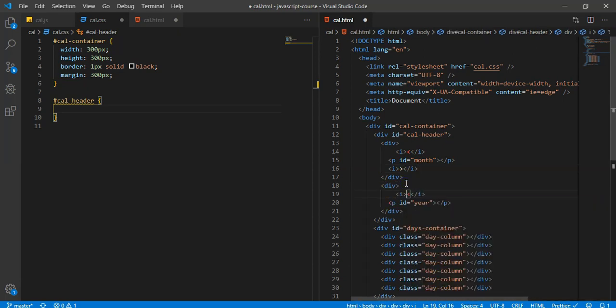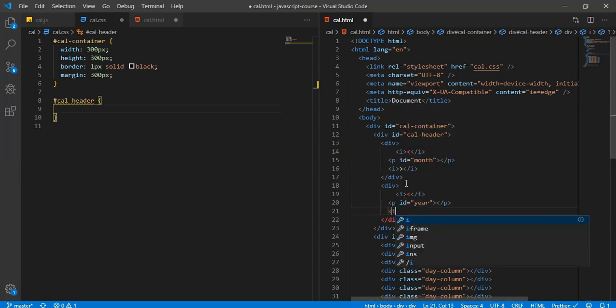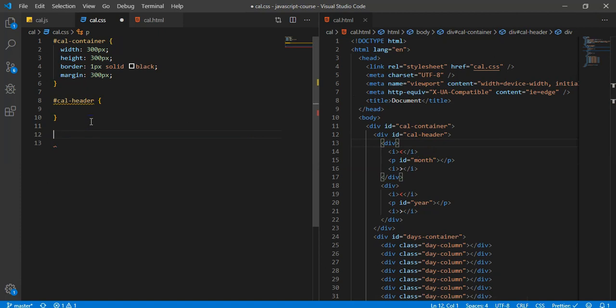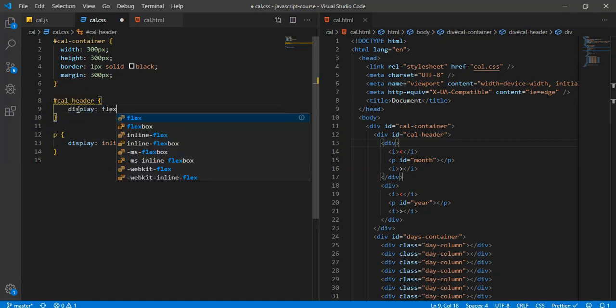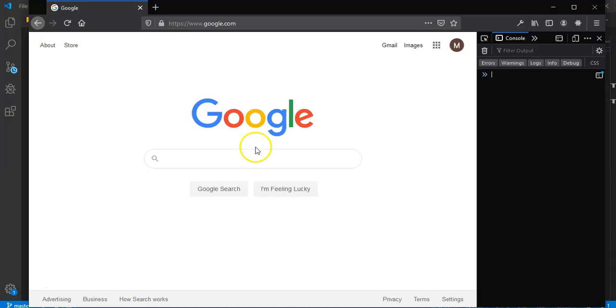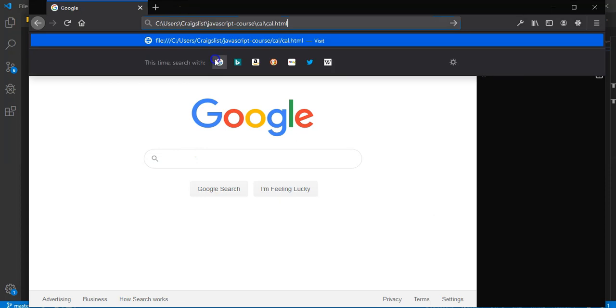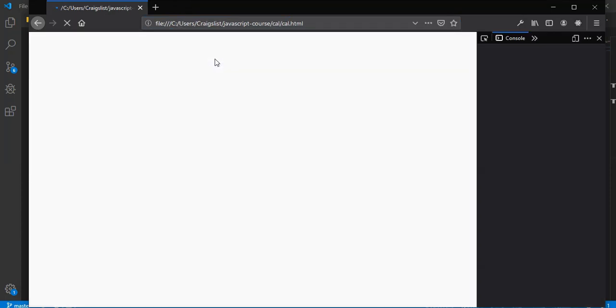So I, and if you don't know what the I is in HTML, it's basically the same thing as a span, just like a little icon. I use it for all my icons. All right, and then in each one of these, we actually could just give our P's a display of inline, and in our cal header, we're going to give a display of flex. So let's see. Oh, well, I haven't even copied the path yet. Okay, so let's copy the path, paste.